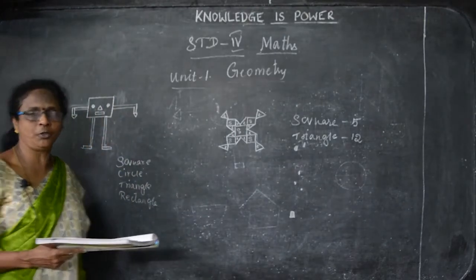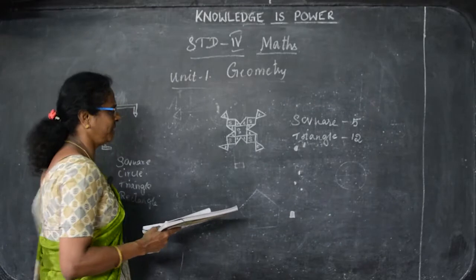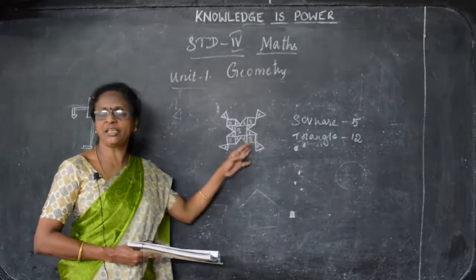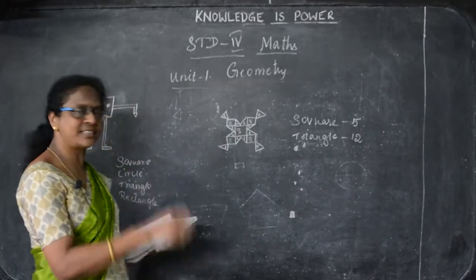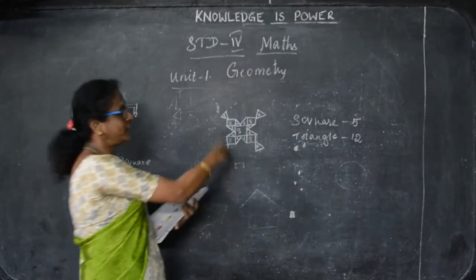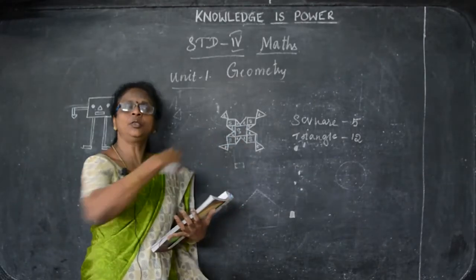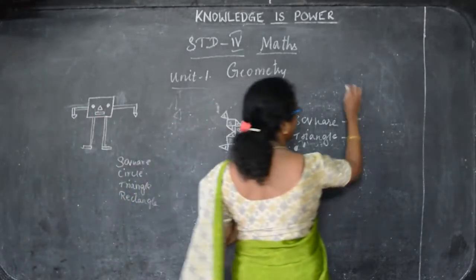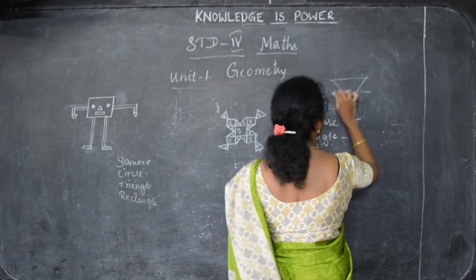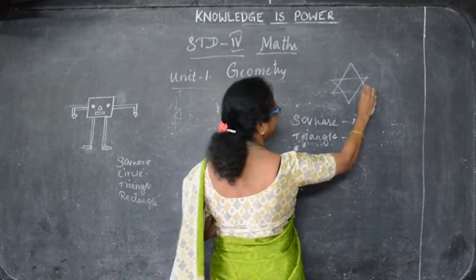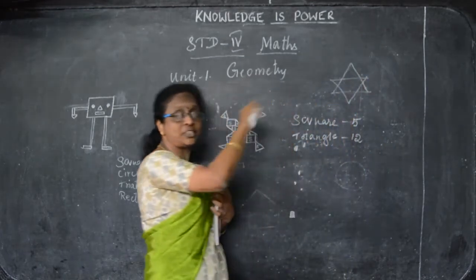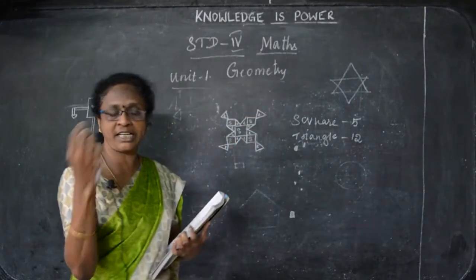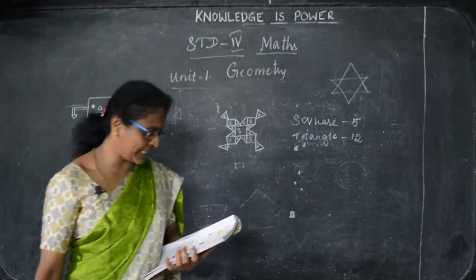So like this you can draw some other pictures also. You can draw on your own, and any shape you can draw and you can count it like this and ask your friends. Along with your friends you can draw any picture. Even in columns also, even I draw now, that is the triangle. Here we have seen the triangle. So in this how many triangles are there? You can draw the shapes and ask your friends how many triangles are there. Any pictures you can draw and ask them the triangle and square.